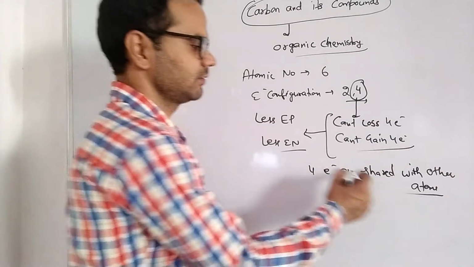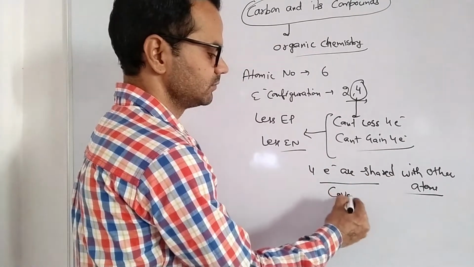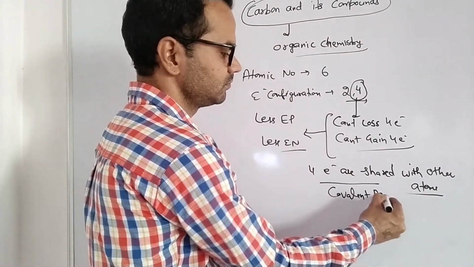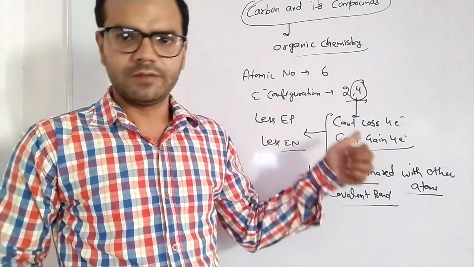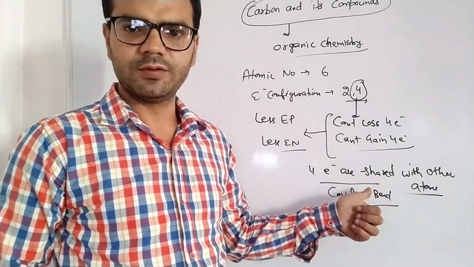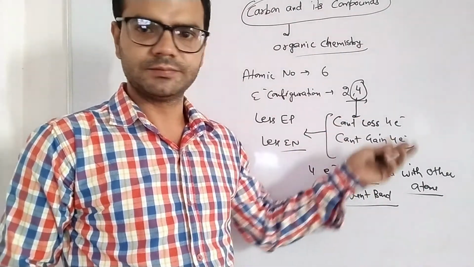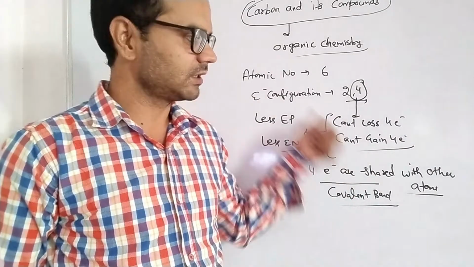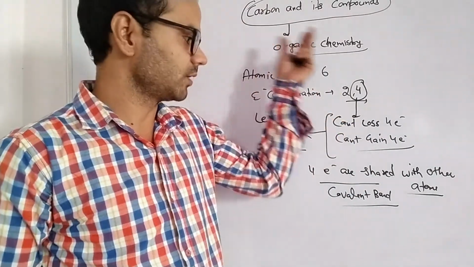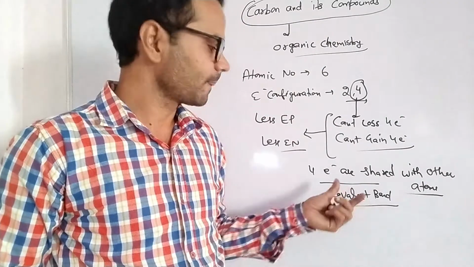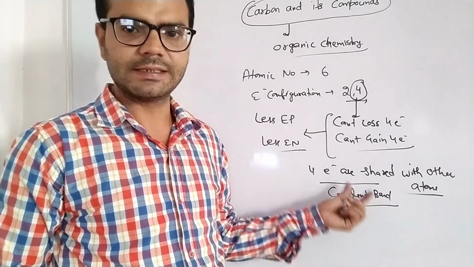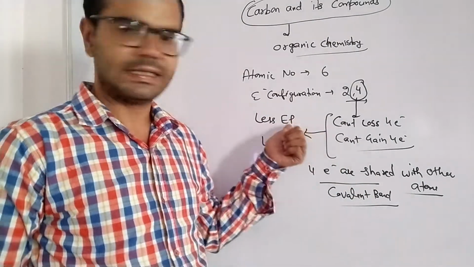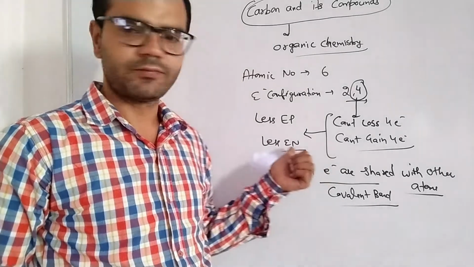By sharing, a covalent bond is formed. So carbon forms only covalent bonds with itself or with other atoms. That is a unique property of carbon. Compounds of carbon are covalent. Carbon is unable to form ionic bonds because of less electropositivity and less electronegativity.